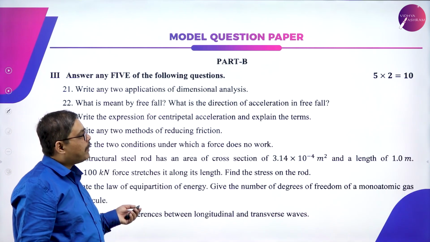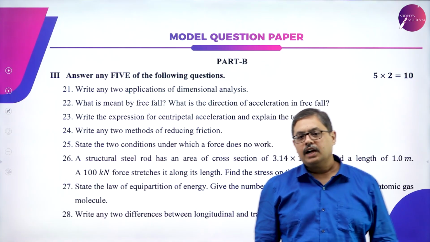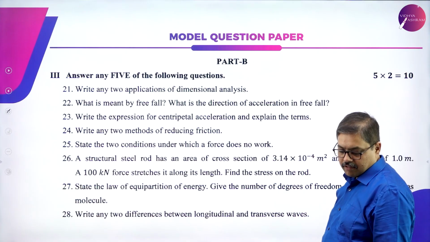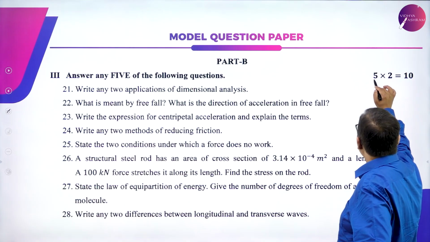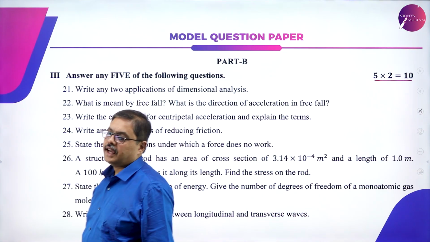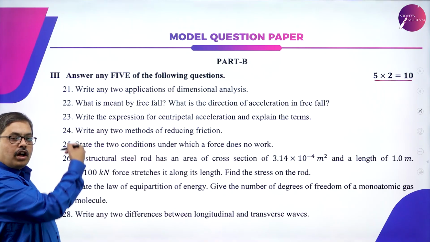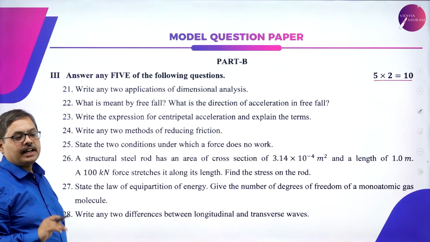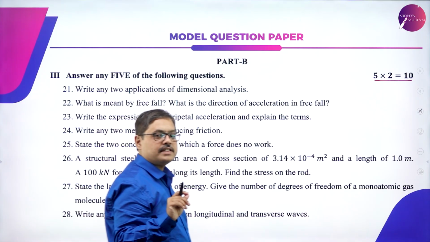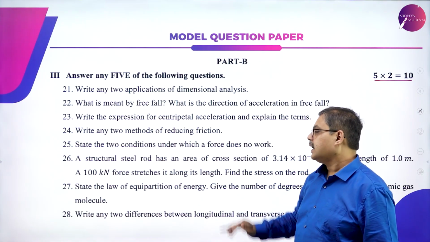Let us have a look at part B. Part B is 2 mark questions. A total of 8 questions will be given to you, out of which you have to answer 5. So 5 2 mark questions you will be answering, so that you can get a total of 10 marks. From part B onwards, it is not a 1 mark question, so there is not a single phrase that you need to answer. It is a descriptive type answering. You have to write down the complete answer.